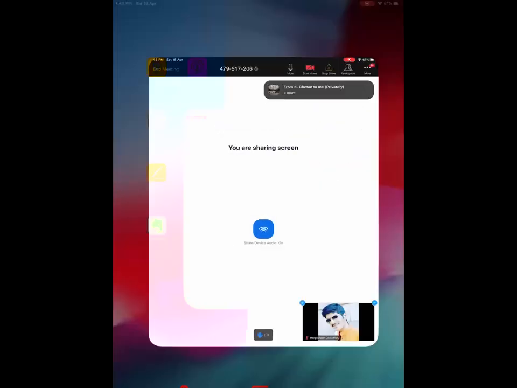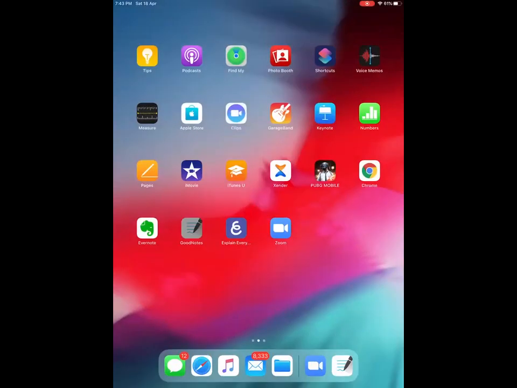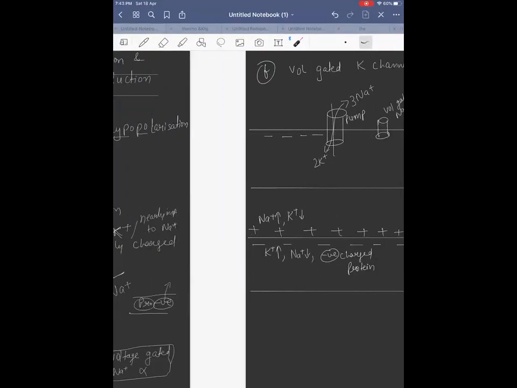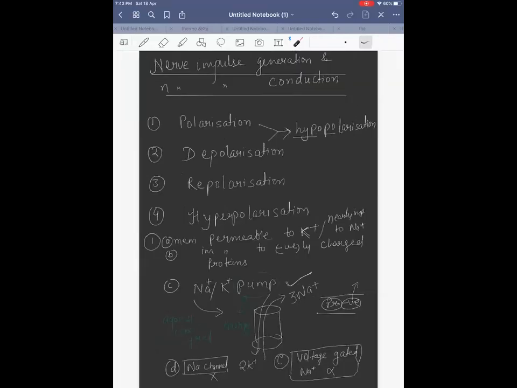Cool. So yes, we were learning about polarization. What we learned is that there are several cases in it: polarization, then depolarization, repolarization, hyperpolarization. What we are learning here is what polarization is. One by one, we will see all of them.